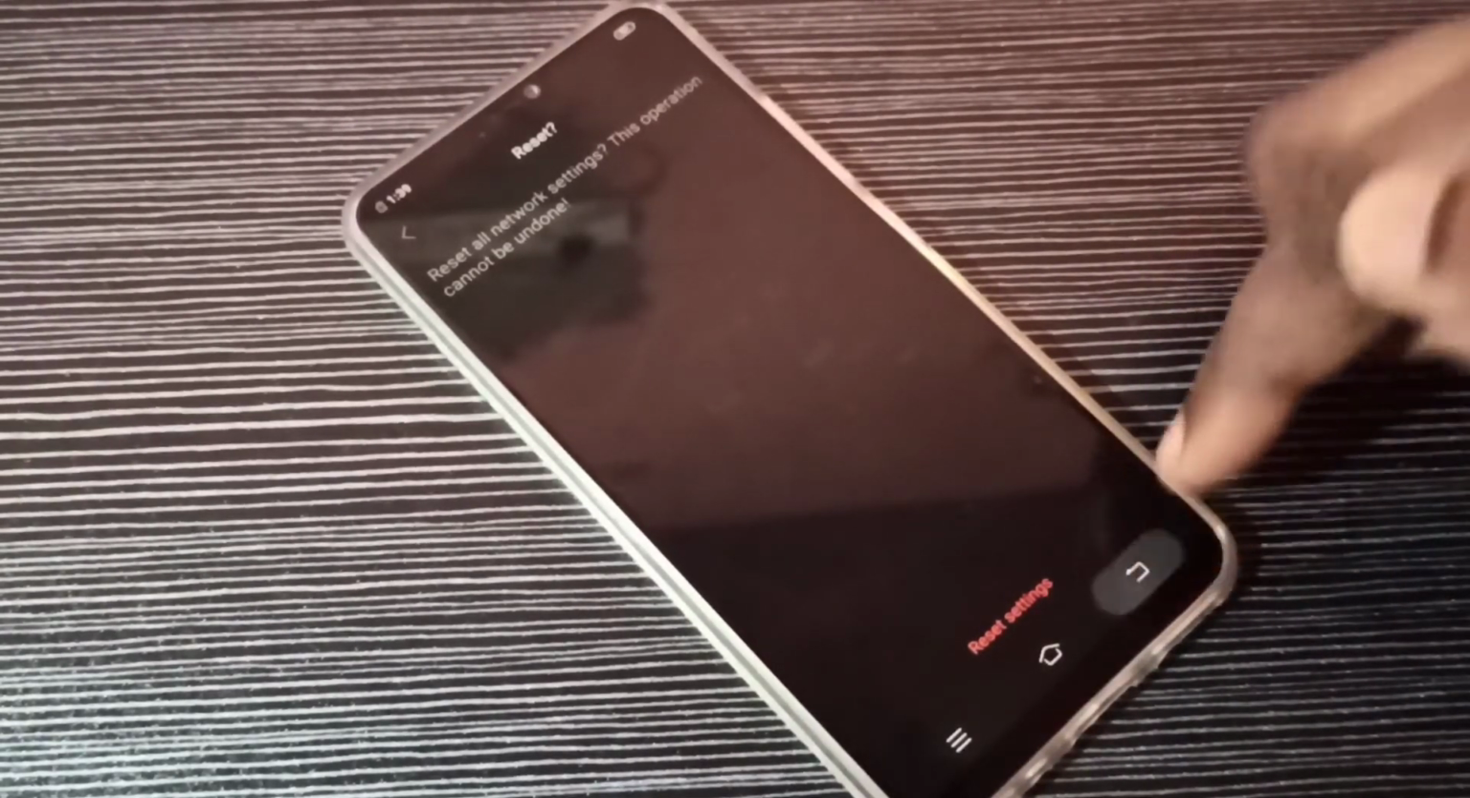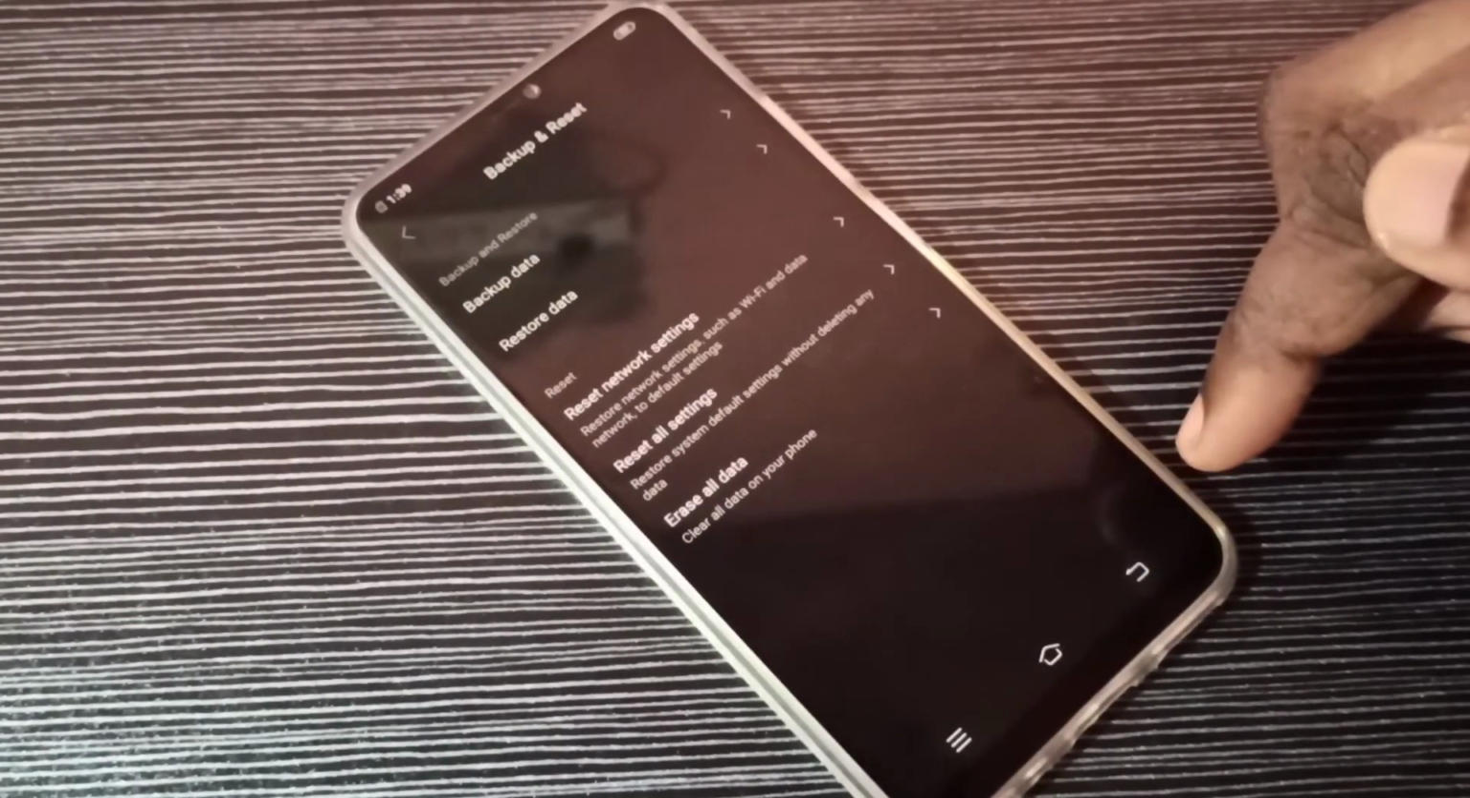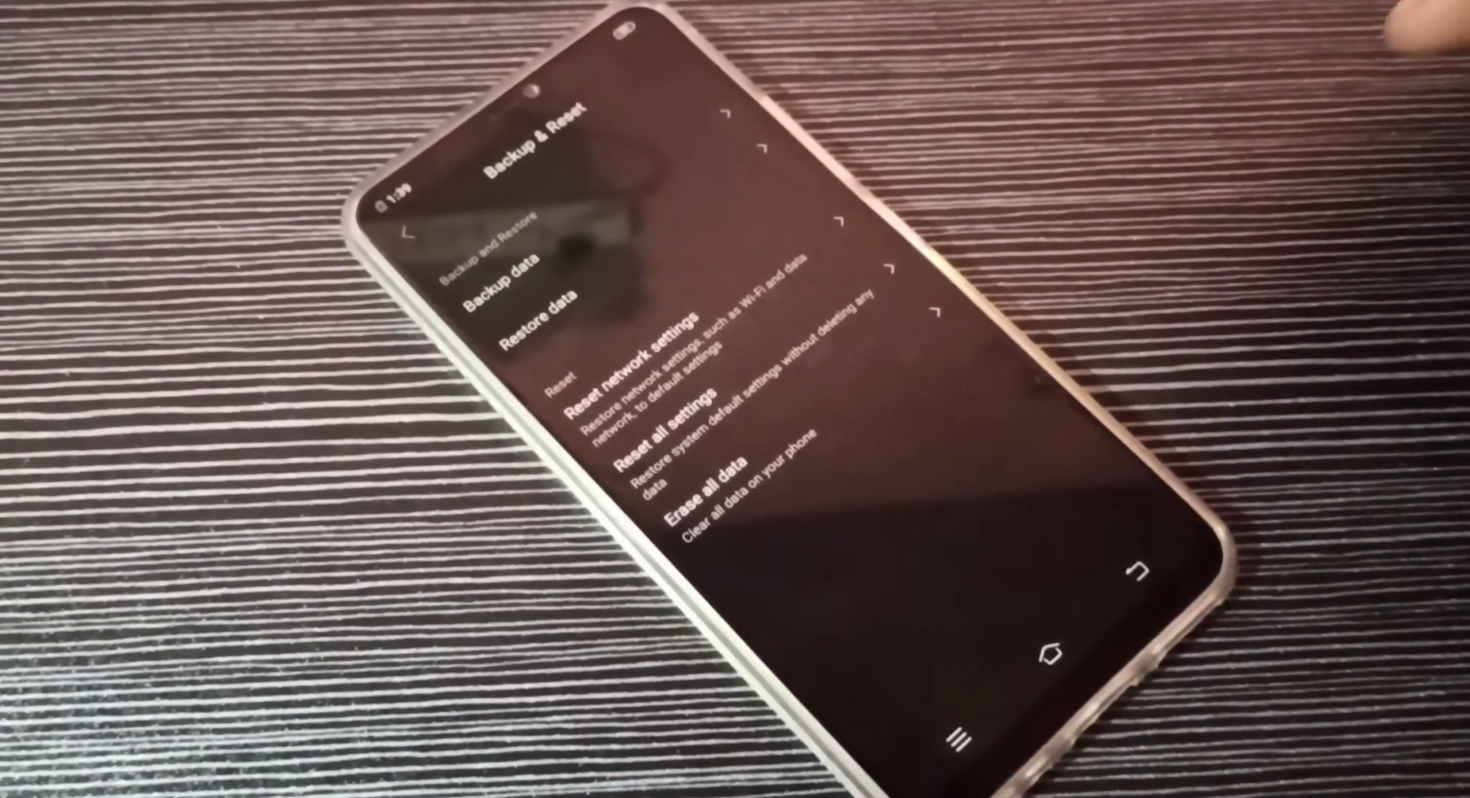Let me go back. So this way we can reset network settings and fix network and internet related problems.